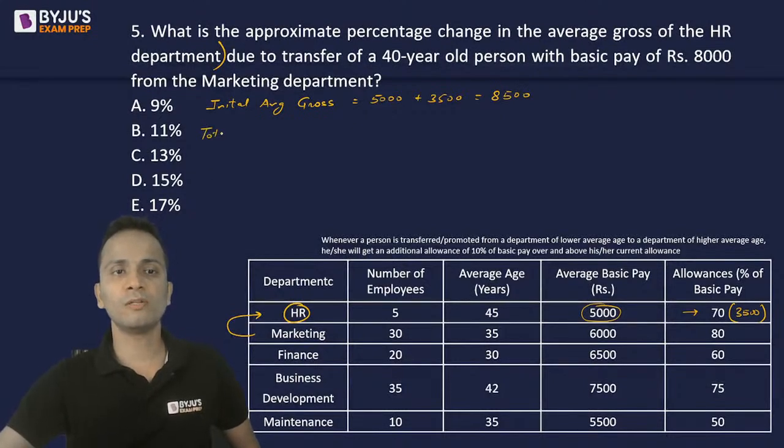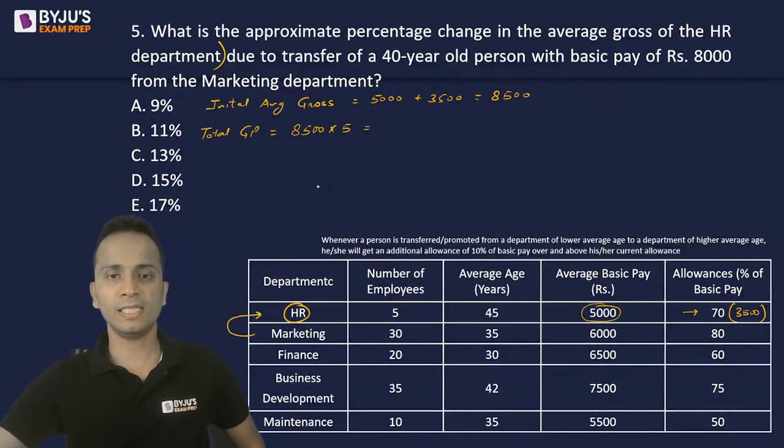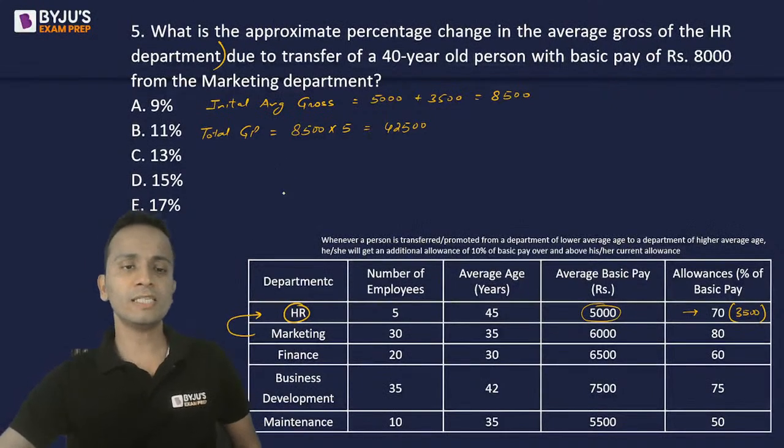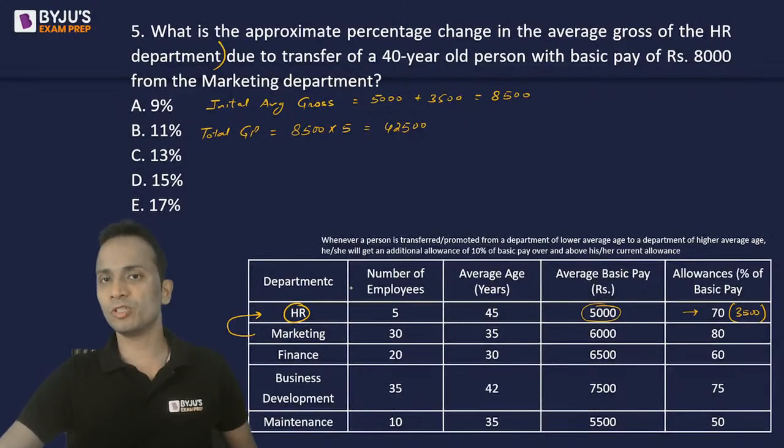So total gross pay, I'm writing it as GP. The total gross pay of these 5 employees will be 8,500 multiplied by 5. So these are 5 employees. 8 into 5 is 40,000, plus 2,500, so 42,500 is the total gross pay. Now let's understand the transfer has been done of a 40-year-old person with a basic pay of 8,000 from the marketing department. So marketing से HR में transfer हुआ है.